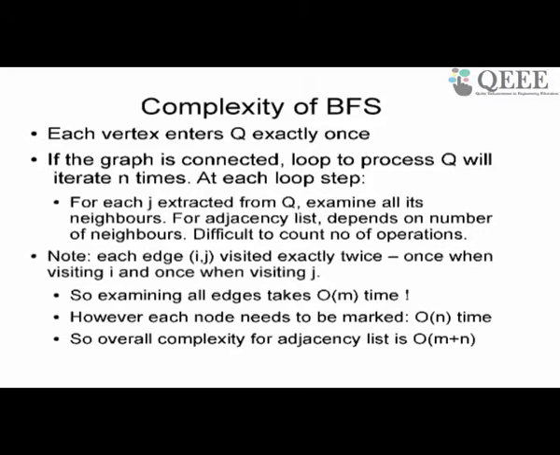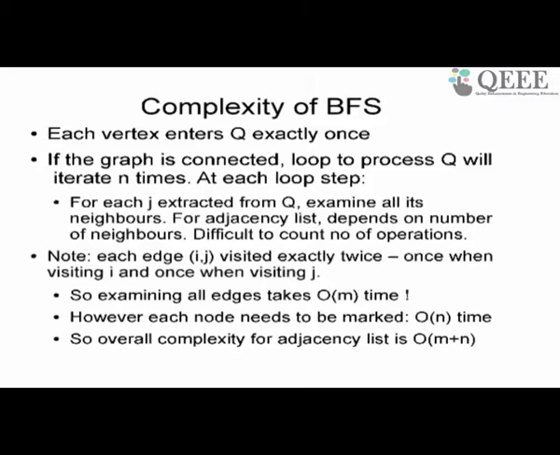Counting is the hard problem. You know that you have to visit all the nodes, and at every node visit, you will process all the neighbors of this node. But how many neighbors? We don't know. It could be 3, it could be 5, it could be order n also. Worst case it might be order n. So in that case, whether adjacency list or adjacency matrix, you will still do order n square.